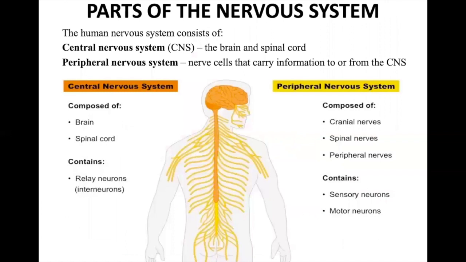The human nervous system consists of CNS and PNS. CNS means the central nervous system, and PNS means the peripheral nervous system. The central nervous system is made up of the brain and the spinal cord, and it contains relay neurons. The peripheral nervous system is made up of the cranial nerves, that is the nerves found on the cranial part, the spinal nerves, that is around the spine, and the peripheral nerves. It contains the sensory neurons and the motor neurons.